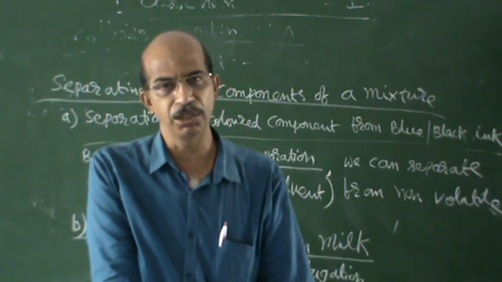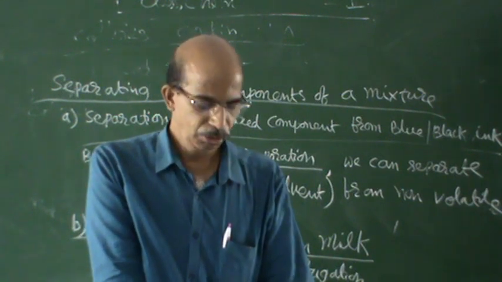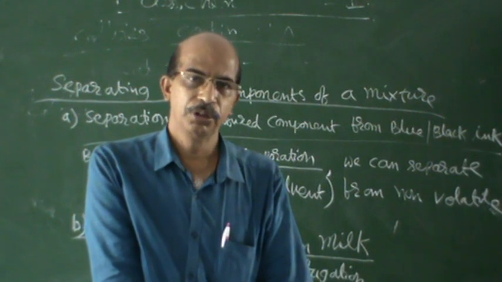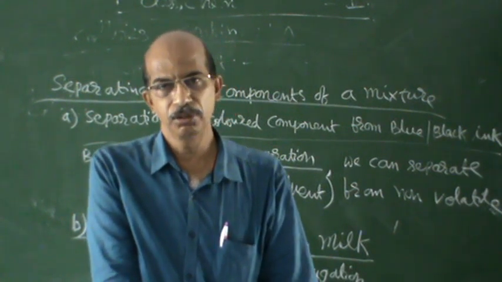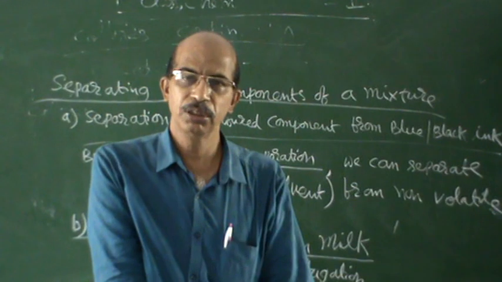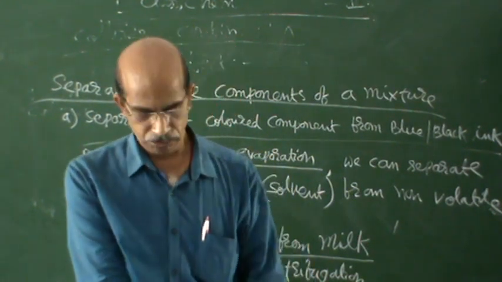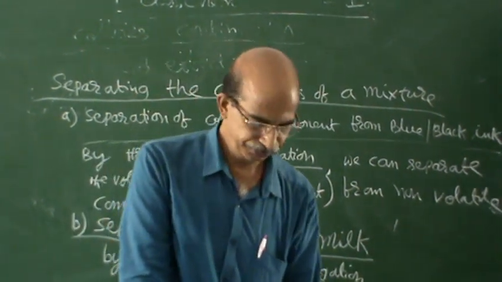Very simple examples I gave today. With this, we will conclude today's class. Next class, we will concentrate more and more on the complicated examples and different methods. Thank you all.